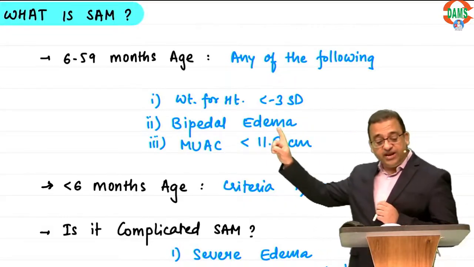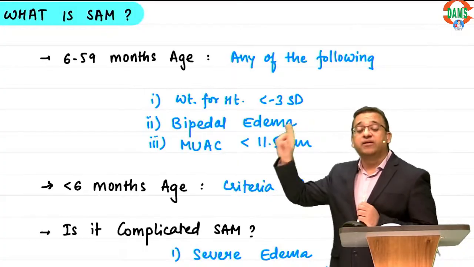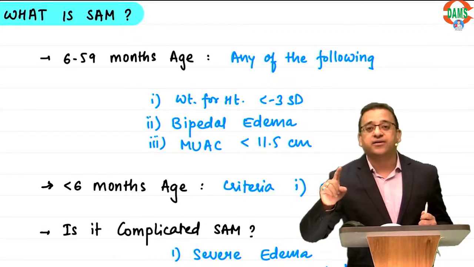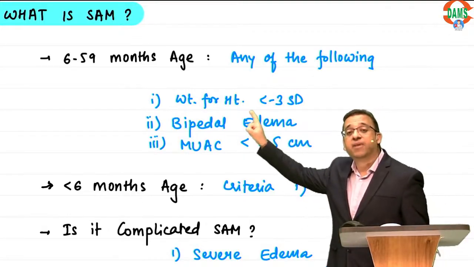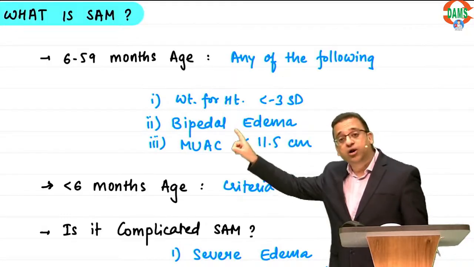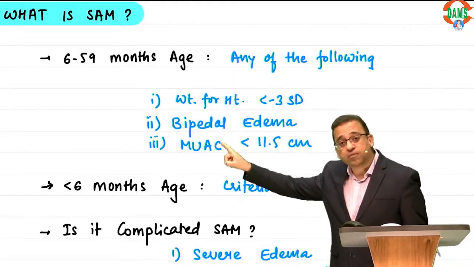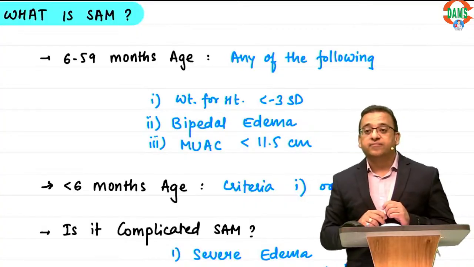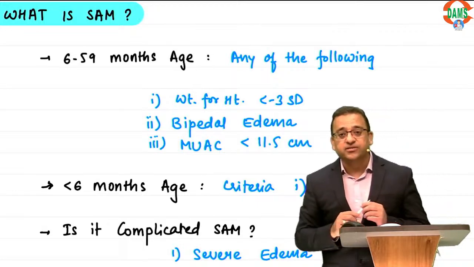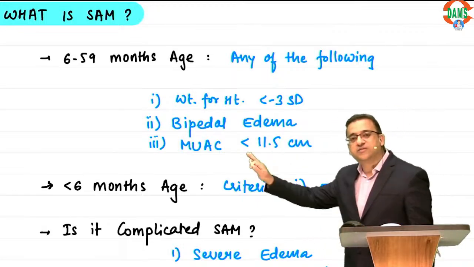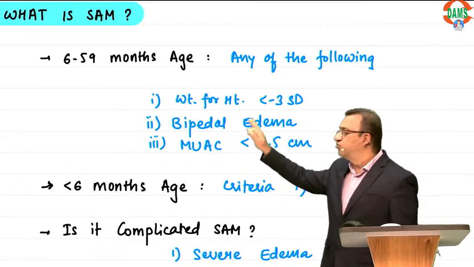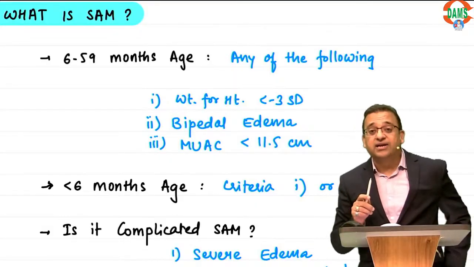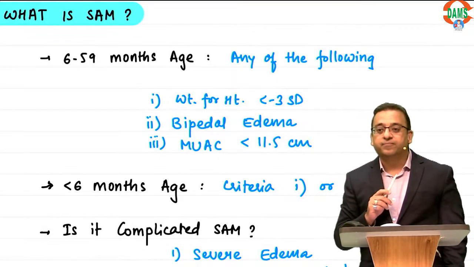So in 6 to 59 months, as any of the following, remember, the criteria of severe acute malnutrition is weight for height less than -3 standard deviation or bilateral edema or mid upper arm circumference less than 11.5 centimeters. Less than 11.5 centimeters. Okay. Now in children less than 6 months, we don't take mid arm circumference, so we take criteria number 1 or 2. Okay. So remember, weight for height less than -3 SD.